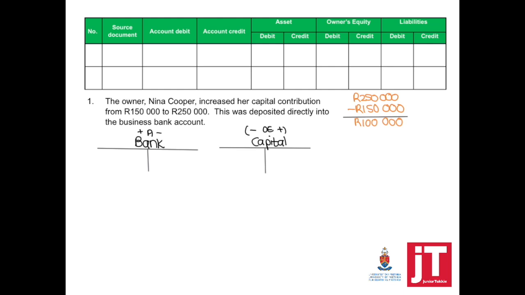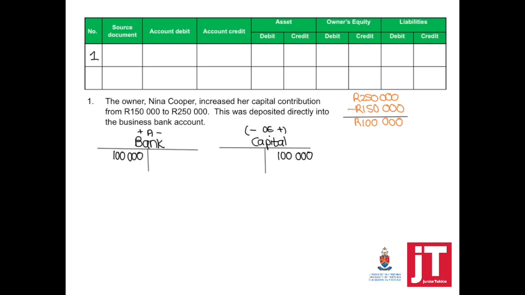So don't go and say that the business received 200,000. The business didn't receive 200,000. She increased her capital with 100,000 so that her new balance is 250,000. So bank will be debited and capital will be credited.